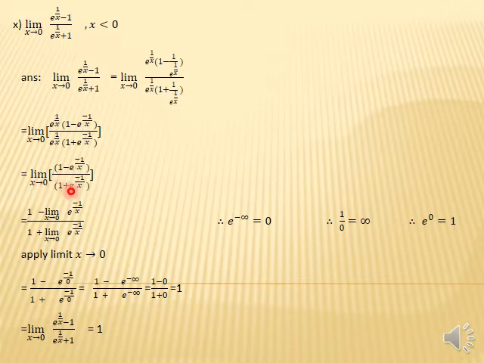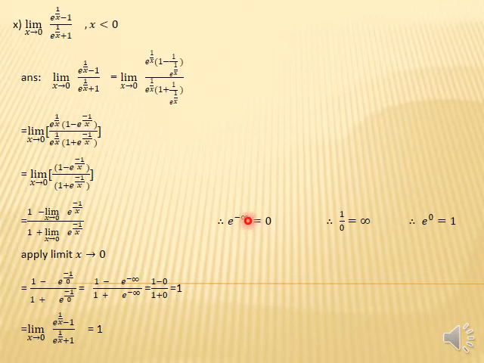So, students, now we apply limits in the numerator and denominator as well, by the properties of limits we discussed in the previous lectures. So the limit applies in the numerator, then 1 minus limit x approaches 0, e raised to the power minus 1 over x. And similarly in the denominator, 1 plus limit x approaches 0, e raised to the power minus 1 over x. Students, if we put x equals 0 here, then something upon 0 is infinity, and it becomes e raised to the power minus infinity, and it is a direct result that e raised to the power minus infinity equals 0.